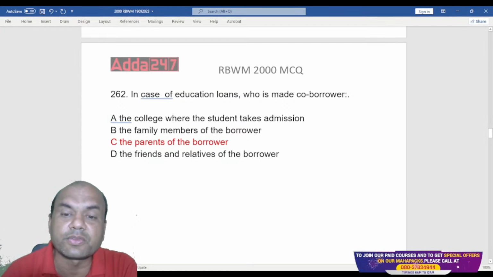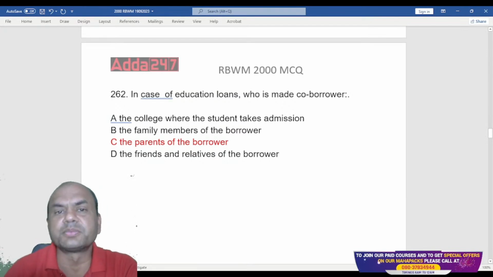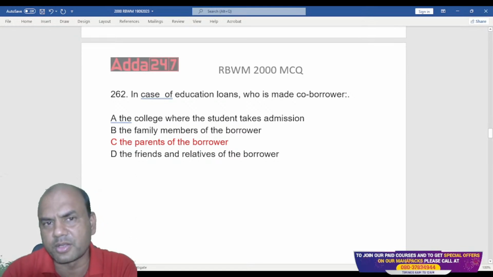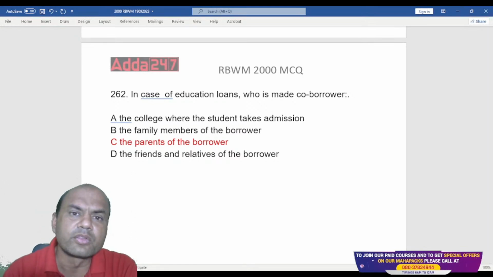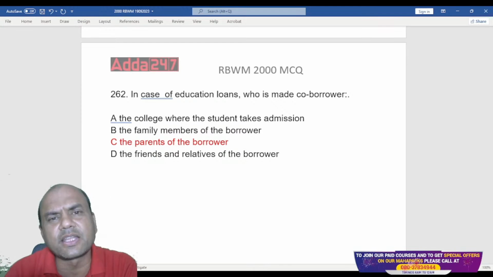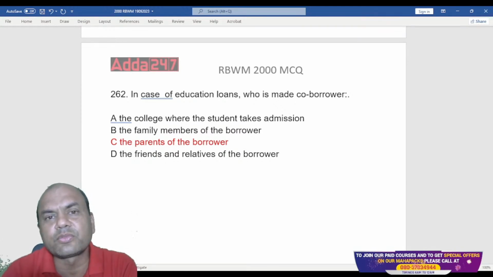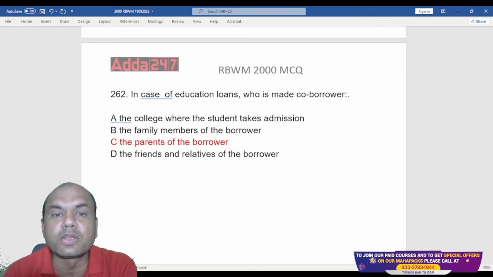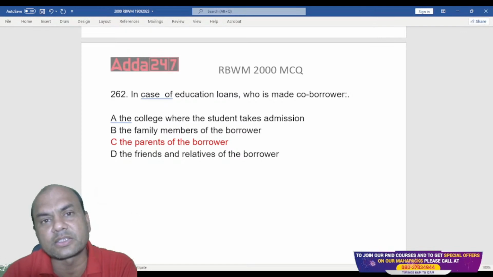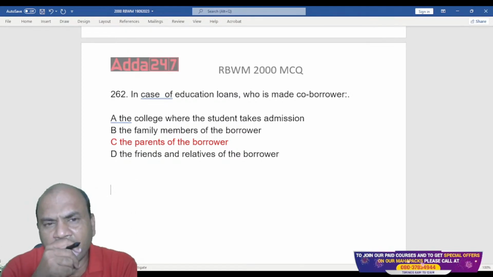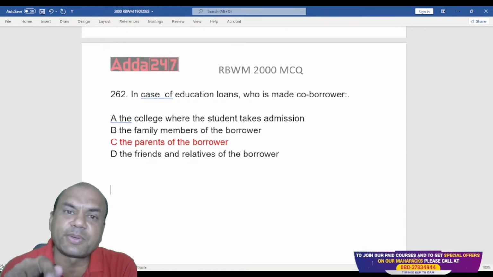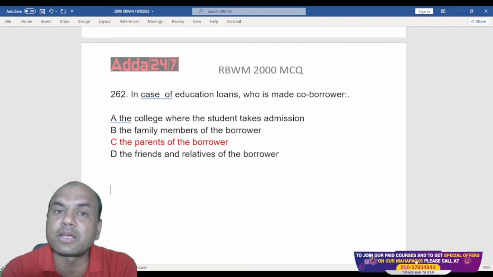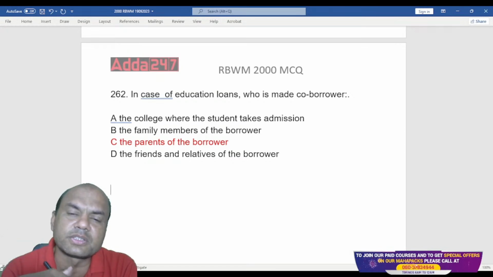But what is the logic of this education loan? Suppose if I take the education loan, I am the student. Let's say I'm going for engineering. So in engineering, first year means I'll take the admission. And then when will I repay the loan and who will repay the loan? Suppose if my parents are taken as a co-borrower, then what is expected from that loan? Who should repay that loan? Should the parents repay it or should the student repay it?